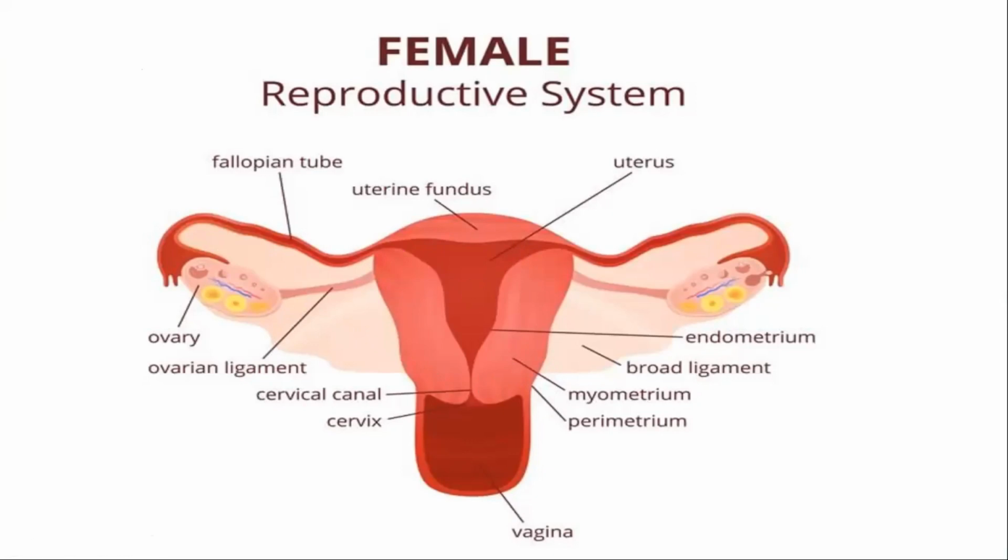So you should know where the uterus is and how it looks, and this is the ovary. This layer right here, the internal layer, is called the endometrium, right? And the external layer of the uterus is called the myometrium. This endometrium is very important because the whole menstrual cycle depends on this layer.